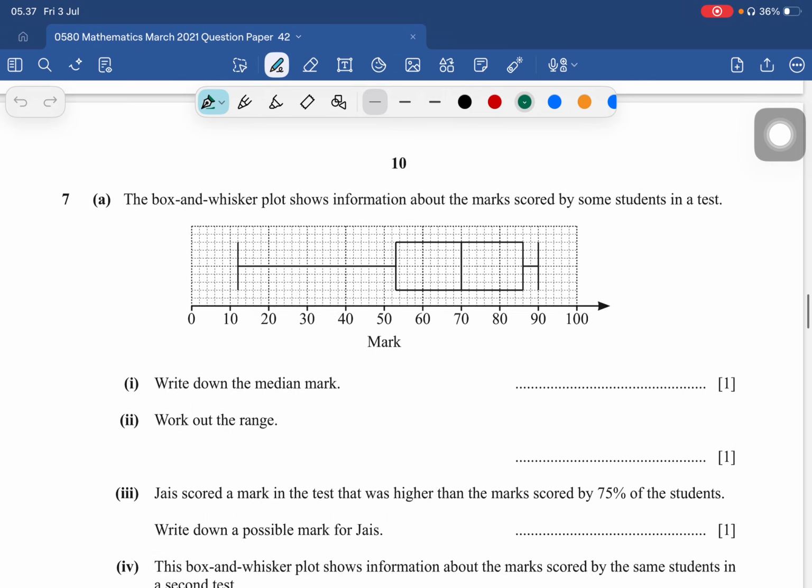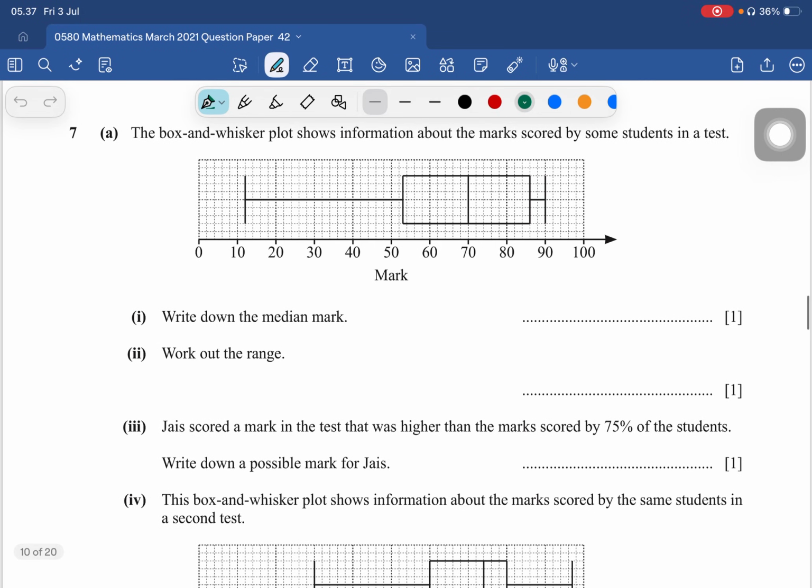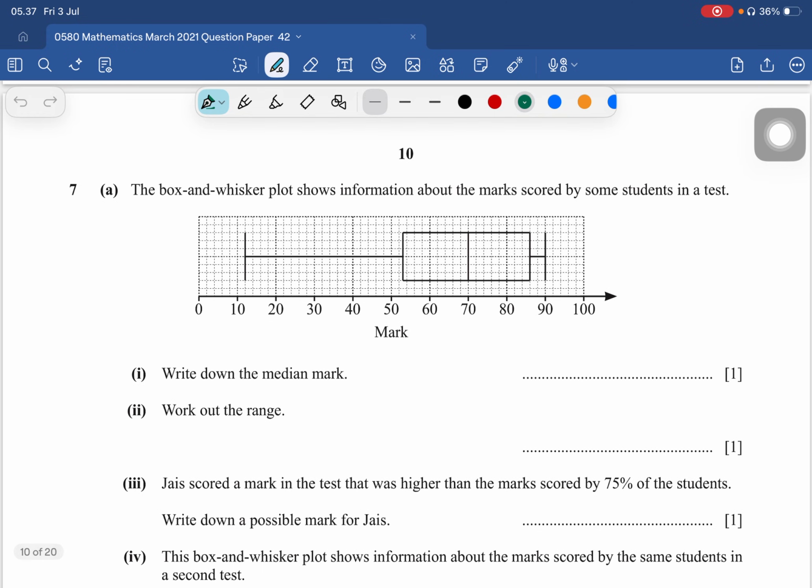Hi, in this video, I'm going to solve Paper 7 Extended March Series 2021. So this is the box and whisker plot showing the information about the marks scored by some students in a test. Write down the median of the marks.